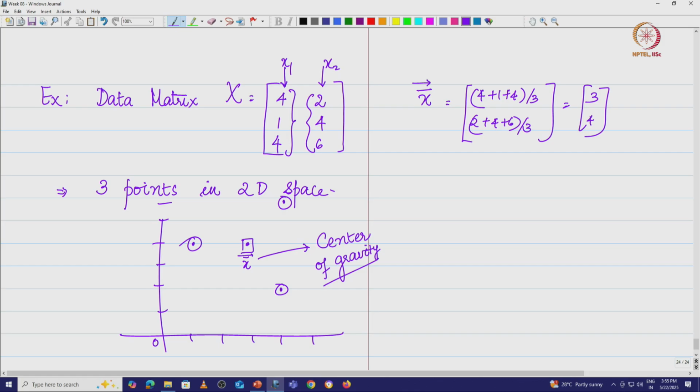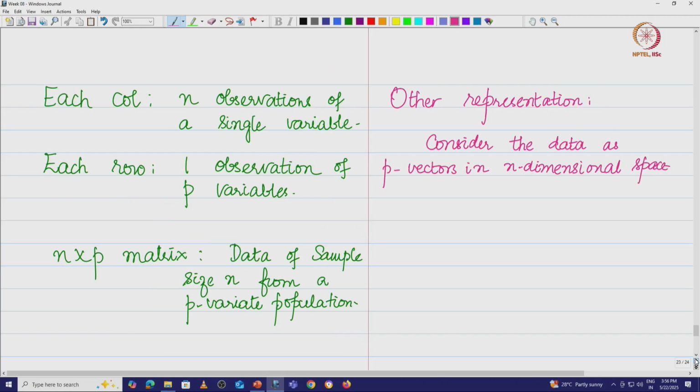I am going to look at the same set of points, but what I am going to do is take this to be a 3 component vector and that to be a 3 component vector. Now, I have 2 3 component vectors, which means I can figure out the average again and so on. So, what are we going to do? We are going to say that these are the alternative representation which I said in the previous thing.